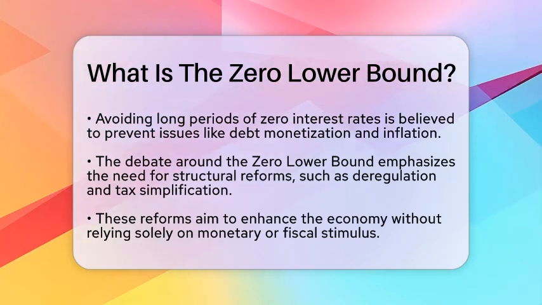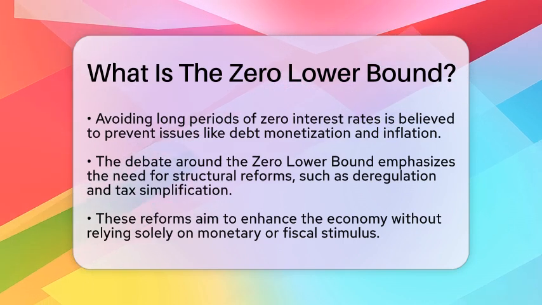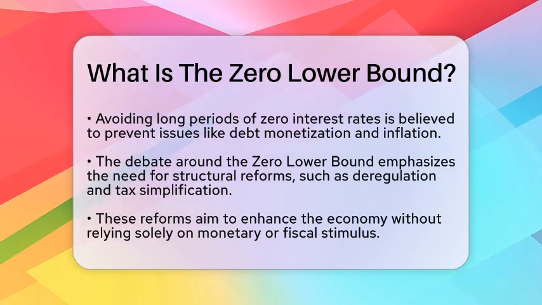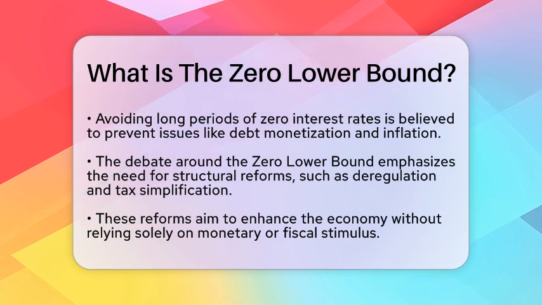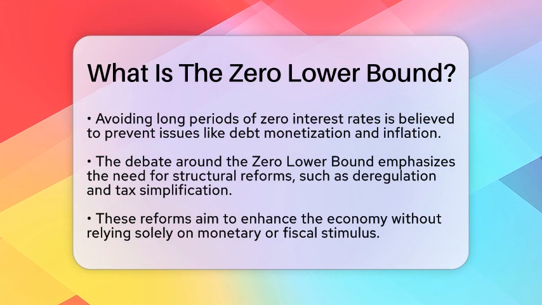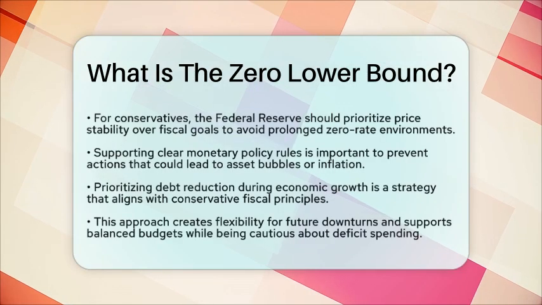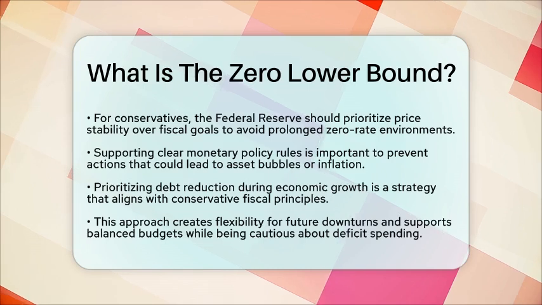For conservatives, it is essential that the Federal Reserve focuses on price stability rather than fiscal goals. This approach helps avoid long-term zero-rate environments. They often support clear monetary policy rules to prevent discretionary actions that could lead to asset bubbles or inflation.